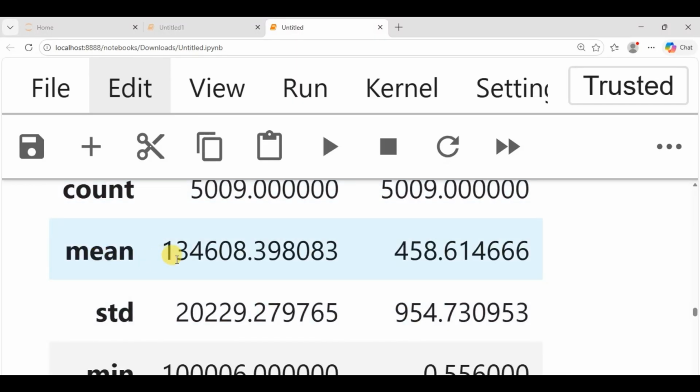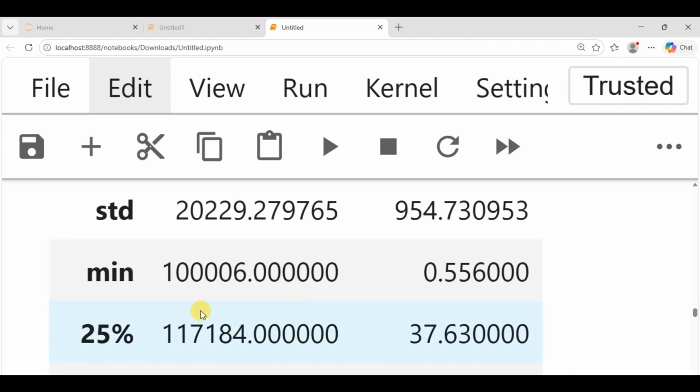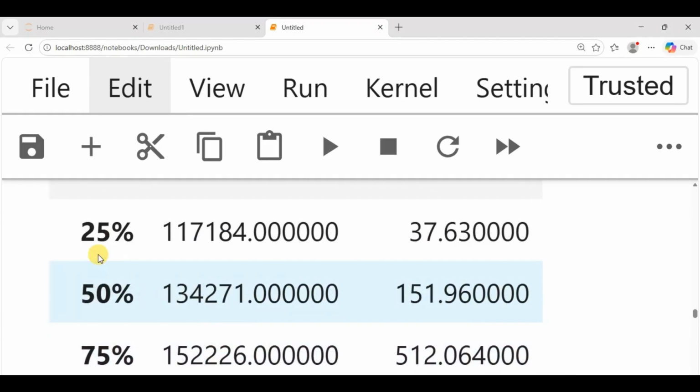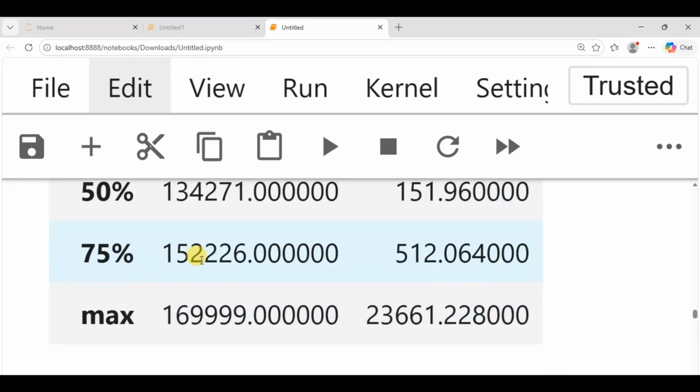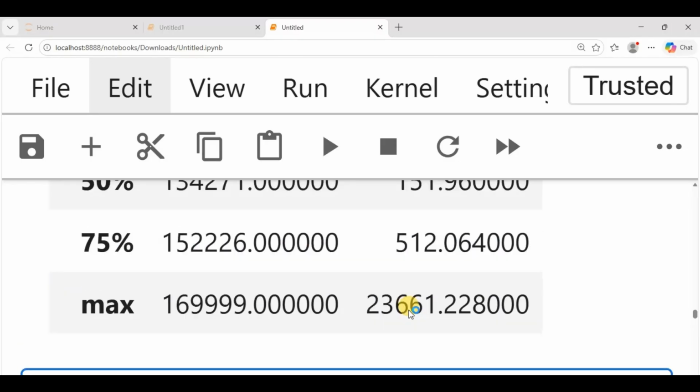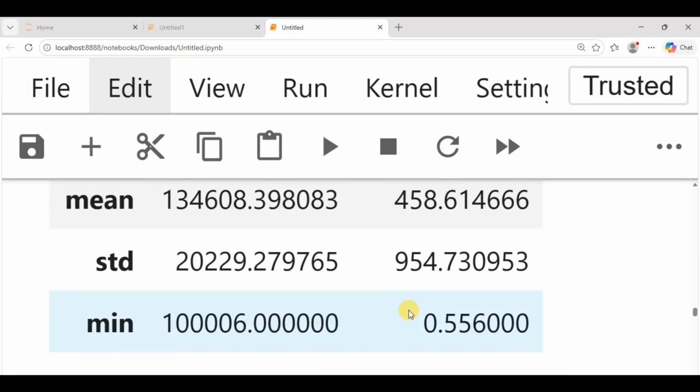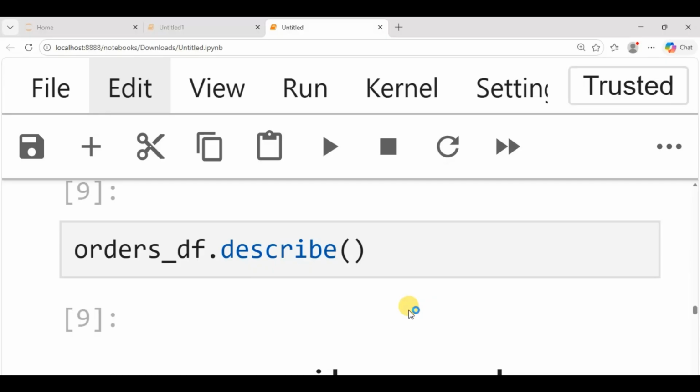The mean is this and this for both. This is the standard deviation. This is the minimum value. This is the 25 percentile, 50 percentile, 75 percentile, and this is the maximum value. So it gives us direct statistical analysis of these data sets.